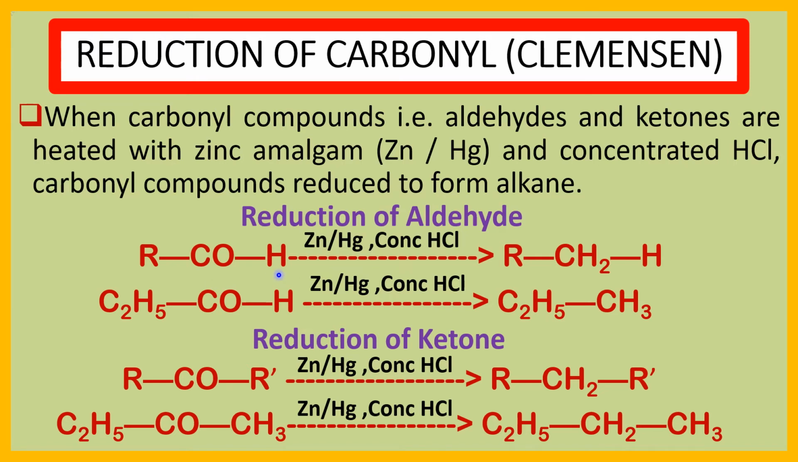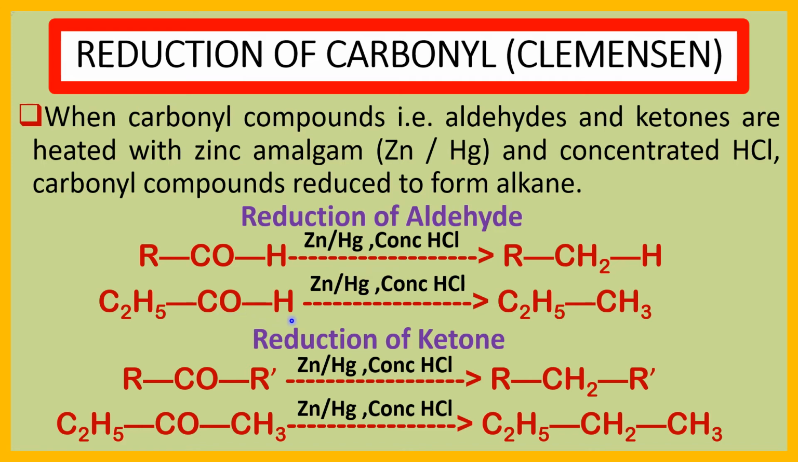When this aldehyde is heated with zinc amalgam in the presence of concentrated hydrochloric acid, alkane is produced. This C=O is transformed to CH2, RCH3. This is the alkane. Here we take propanal as an aldehyde, C2H5CHO is the propanal.